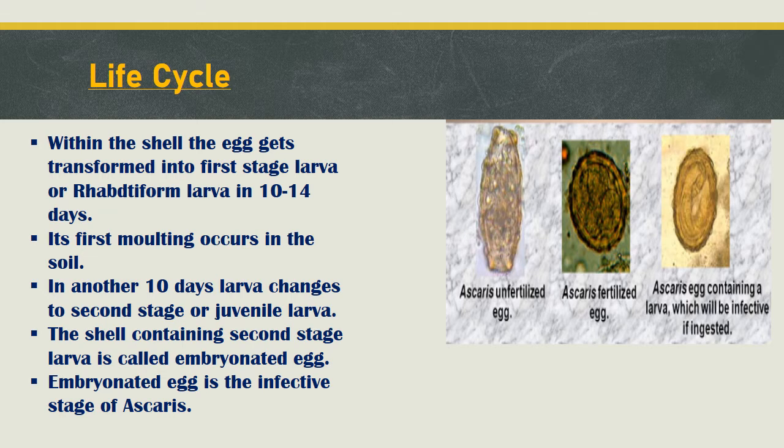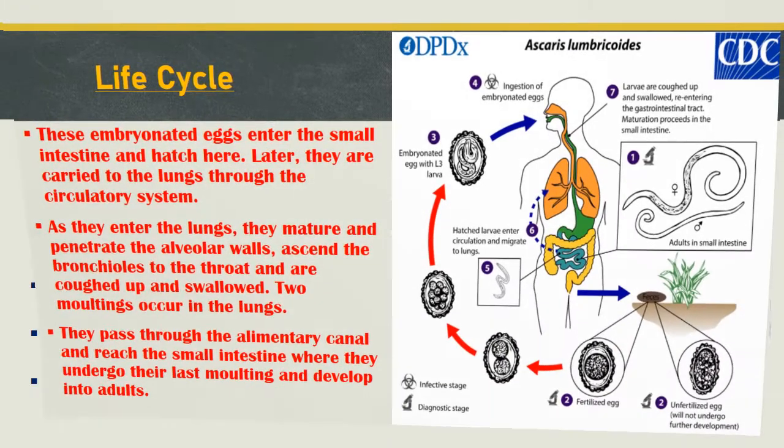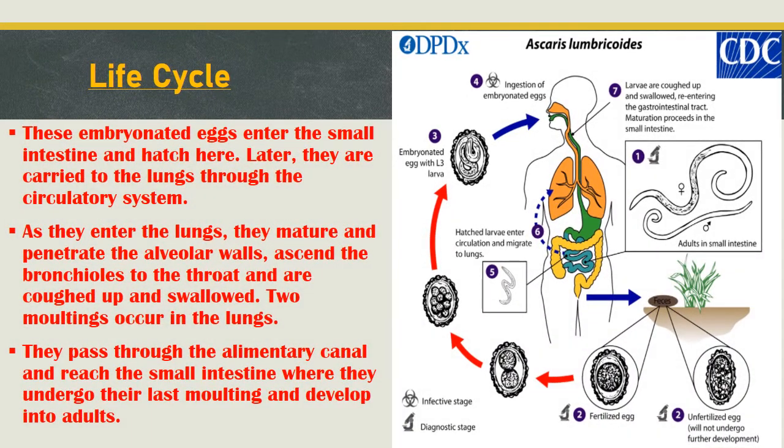This juvenile larva containing egg is known as an embryonated egg. This embryonated egg is the infective stage of Ascaris. When these embryonated eggs are ingested, we incur the disease Ascariasis. Once they enter the human body, they reach the small intestine.